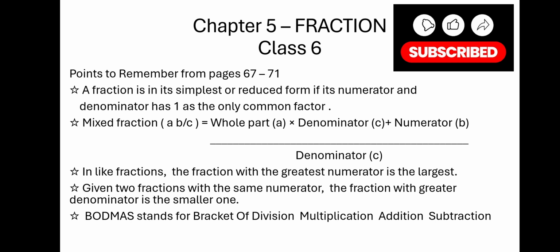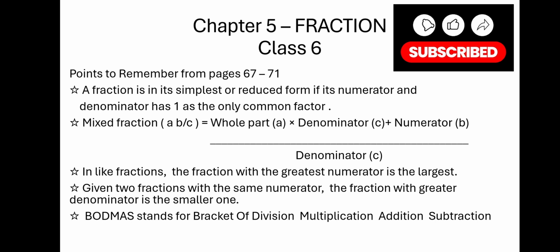I have already given some points to remember in the previous presentation of exercise 5.3. Now a fraction is in its simplest or reduced form if its numerator and denominator have 1 as the only common factor. We require this for simplification of the brackets also.